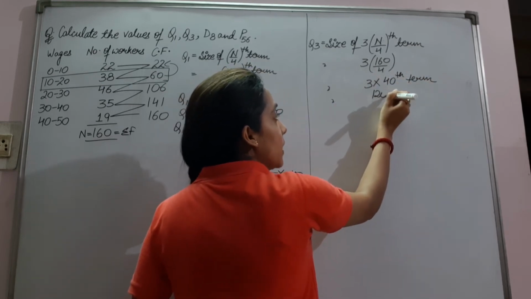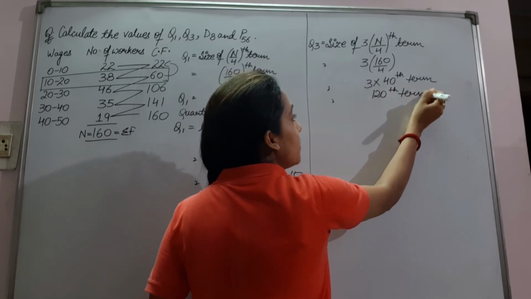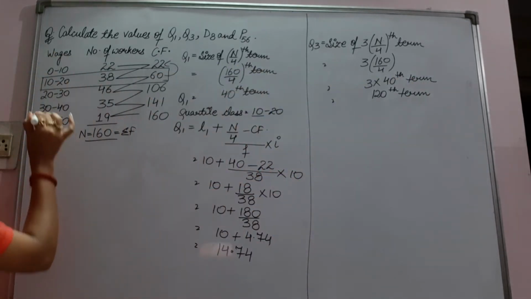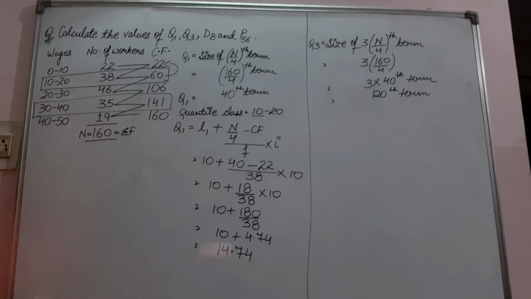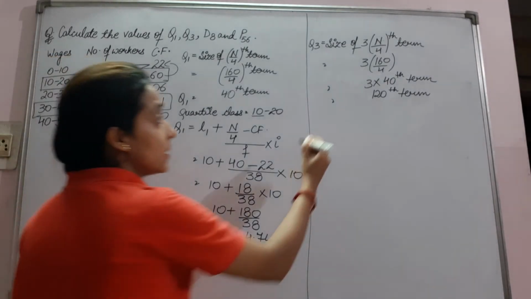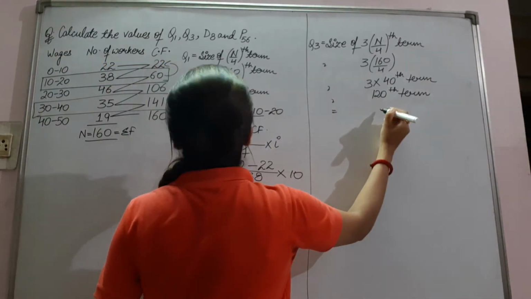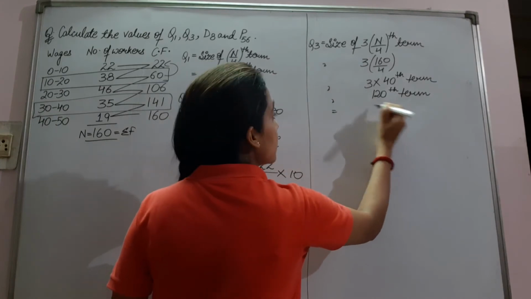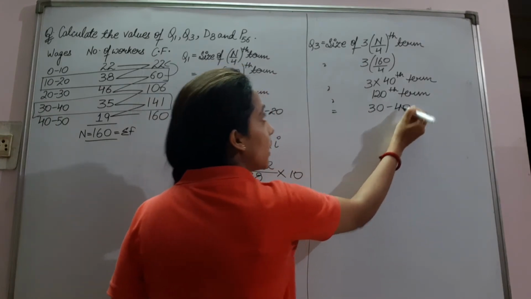It will be 120th term. The 120th term will lie here only, no? That is what we will get for the class. It is 30 to 40.